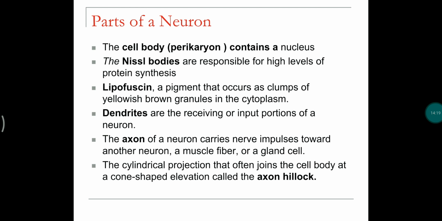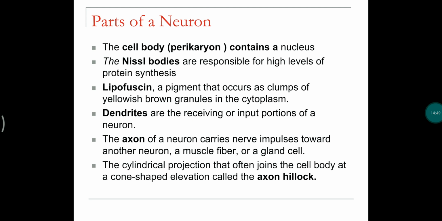Lipofuscin is a pigment which is present in the cytoplasm of the entire neuron, which gives a characteristic yellowish brown color. And dendrites are the cytoplasmic projections which are present outside of the axon. So there are multiple branches which receive or send information to the other neurons or parts.